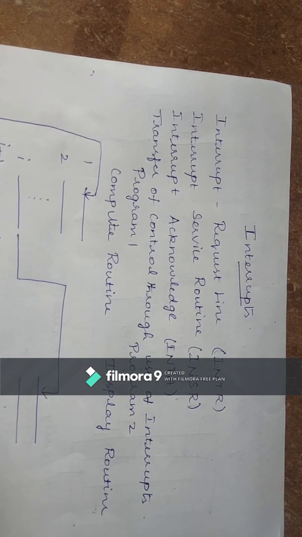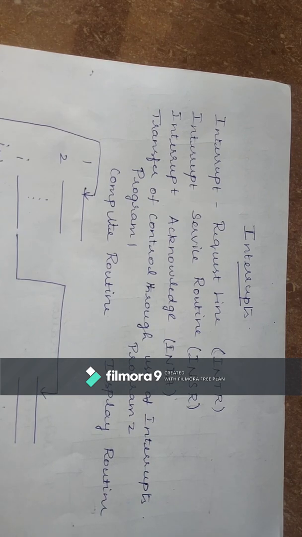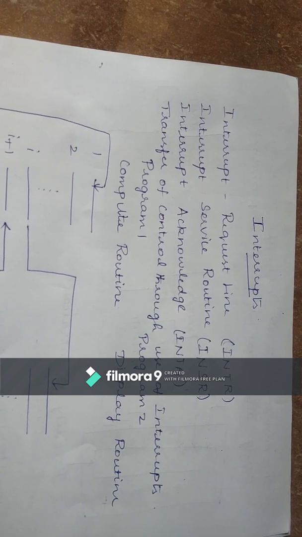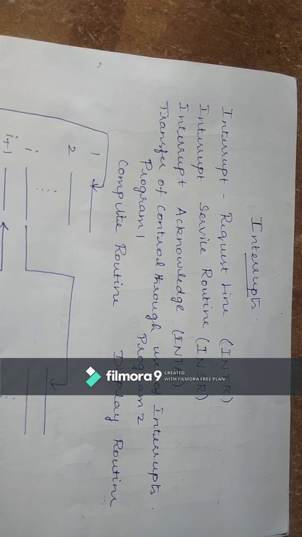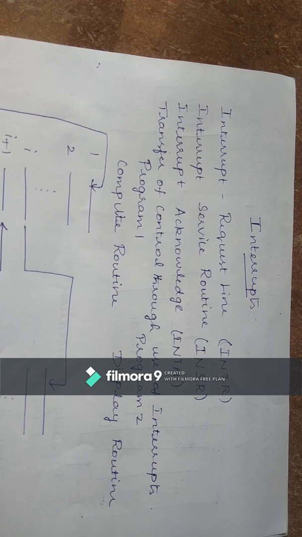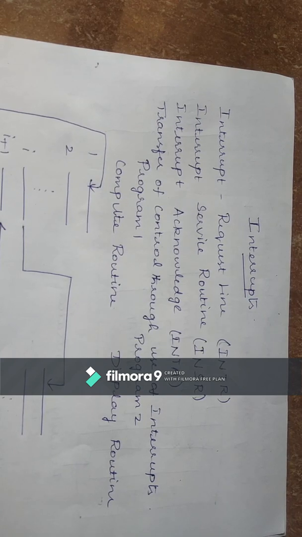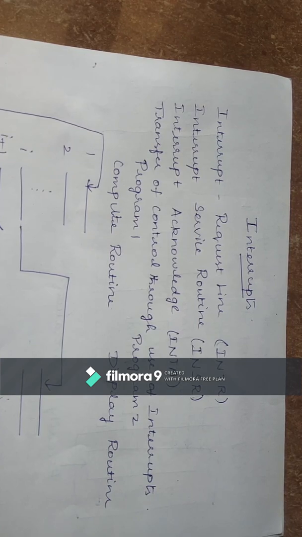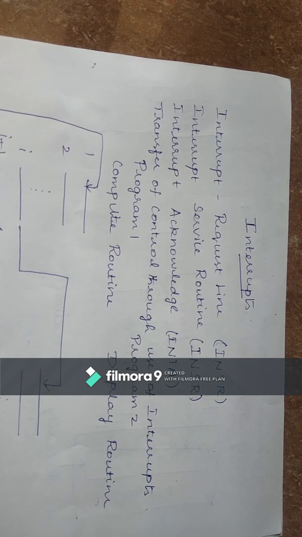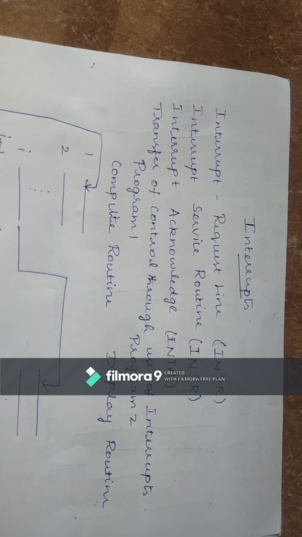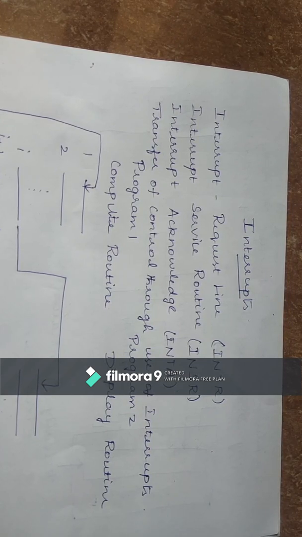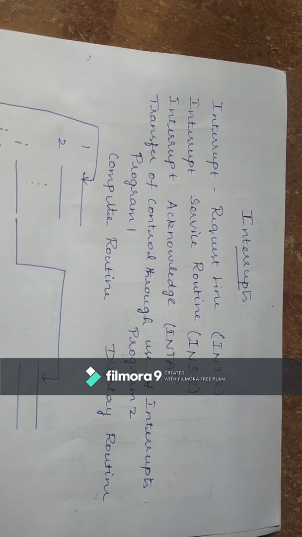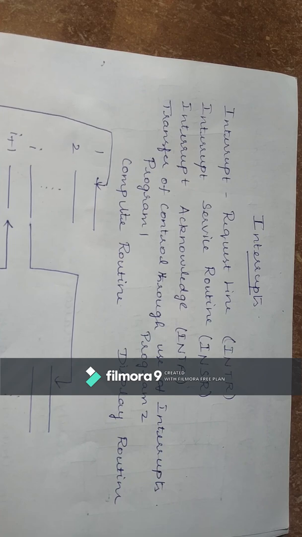Any transfer operation takes place between the I/O devices and the memory or any kind of internal devices in the system. Or the device may intimate to the processor that it has completed its I/O operation. That intimation is said to be the interrupt. So whenever the processor is executing an instruction, it may get a hardware signal, that is nothing but an interrupt.